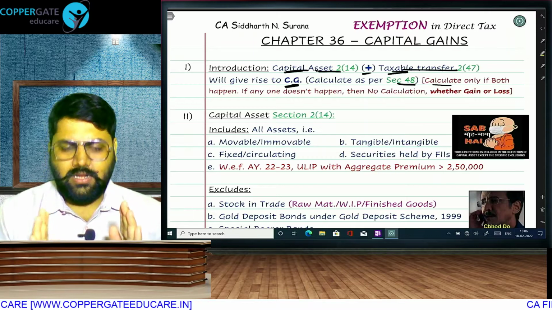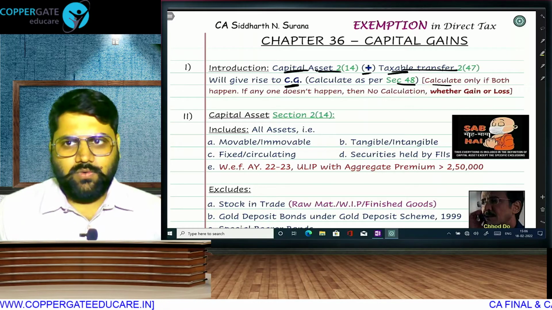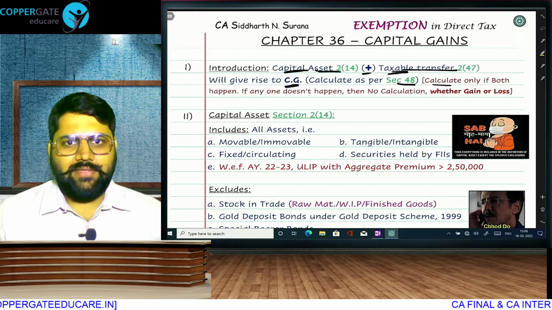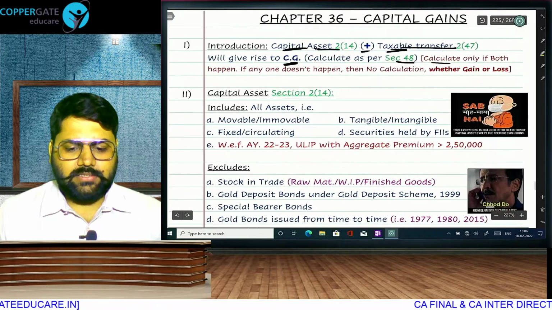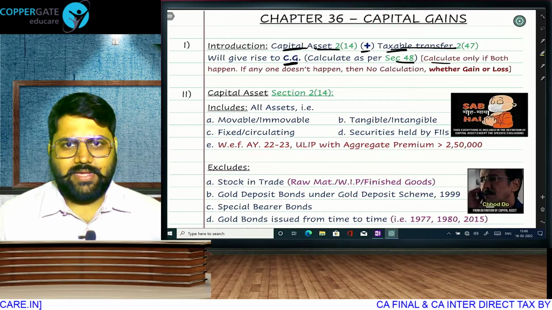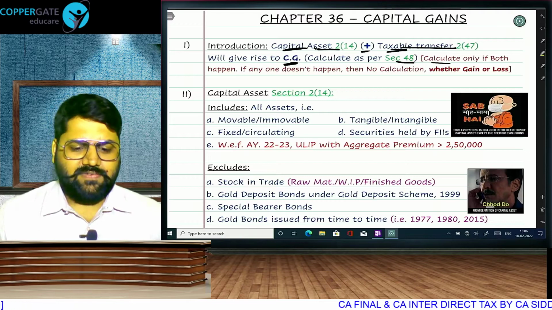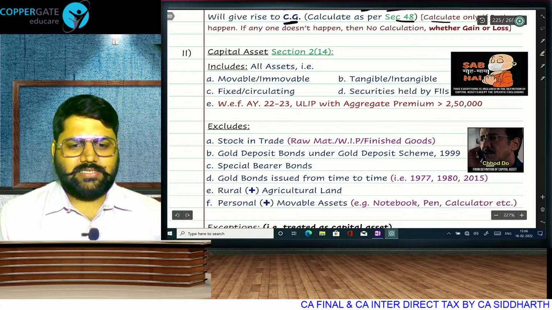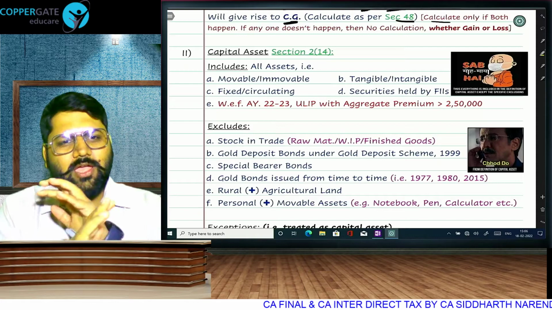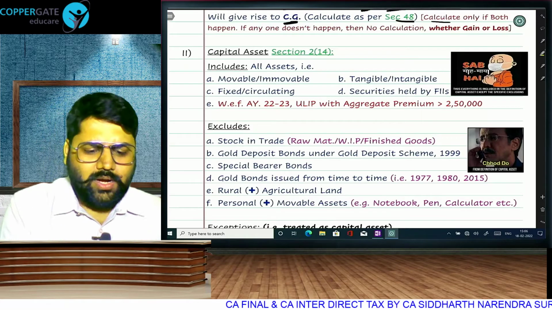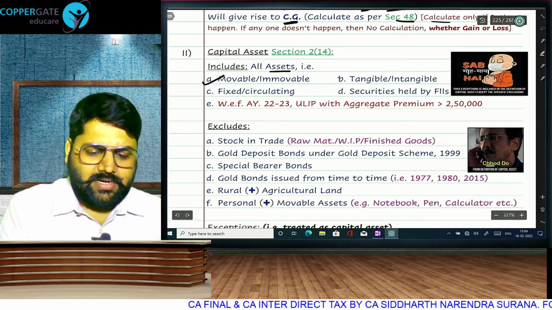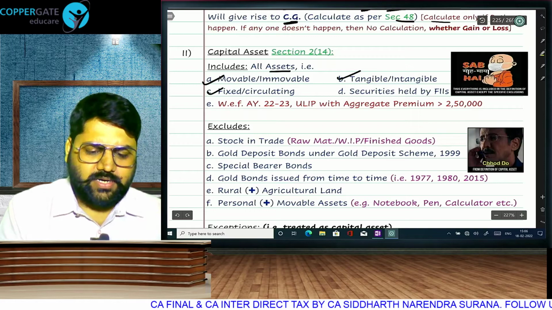Where both happen, then capital gain will arise, then only we will calculate and then only we will pay tax. So one by one. First, capital asset. What is capital asset? Sub moh maya. Everything is capital asset. All assets, whether movable or immovable, tangible or intangible, fixed or circulating.